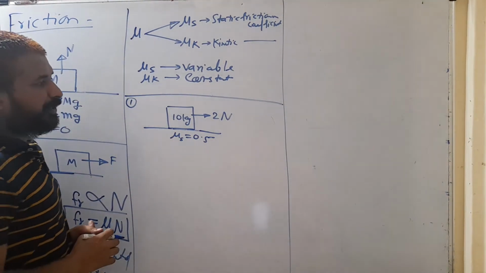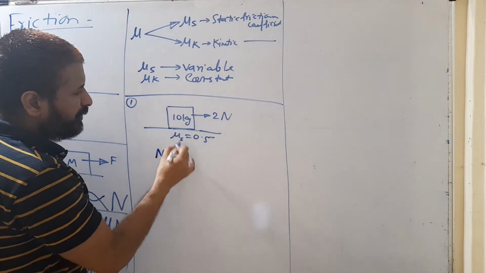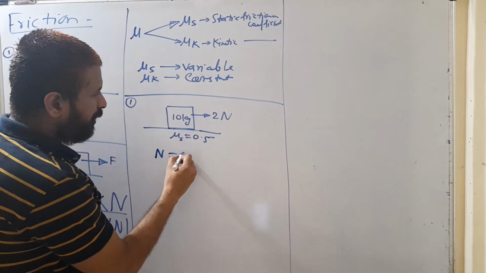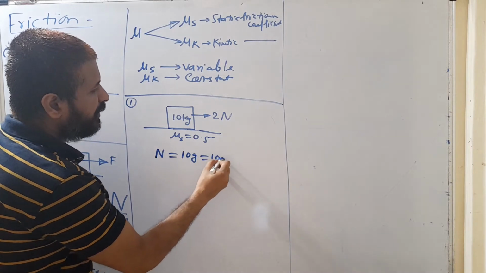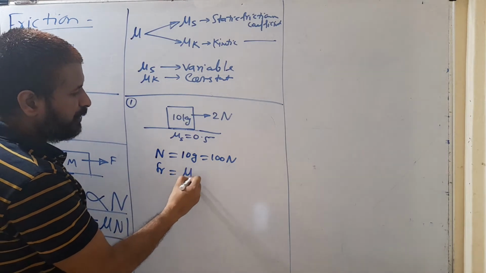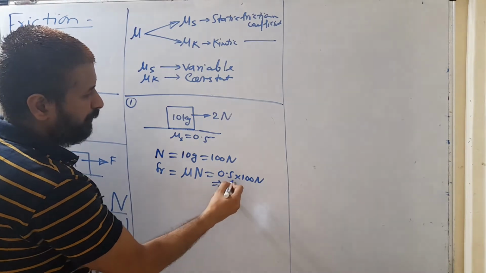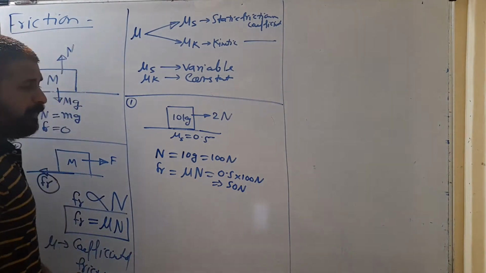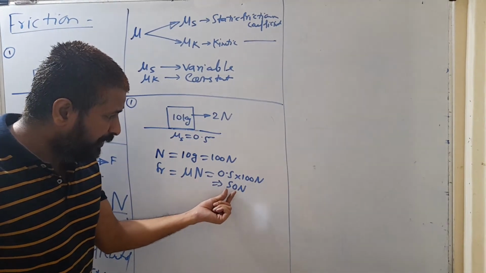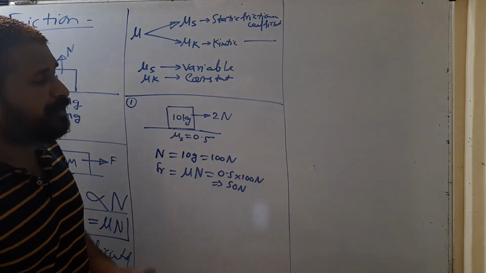Now if you are calculating the frictional force, so if a block is placed over a horizontal surface, N is just mg, because of the weight only a normal reaction force is developed. So N is 10 g, which is 100 Newton. You can find the frictional force. Frictional force का formula is just mu N, means 0.5 into 100 Newton. That is 50 Newton. On this surface, the maximum frictional force which can develop is 50 Newton.